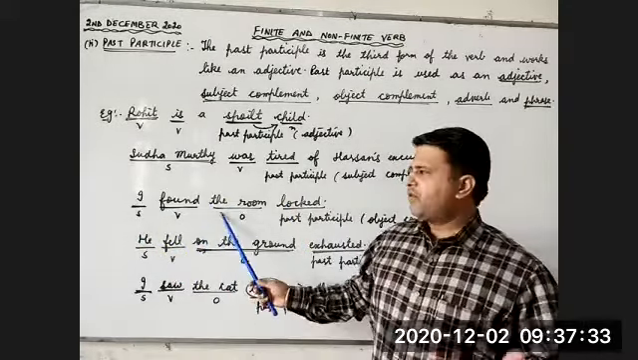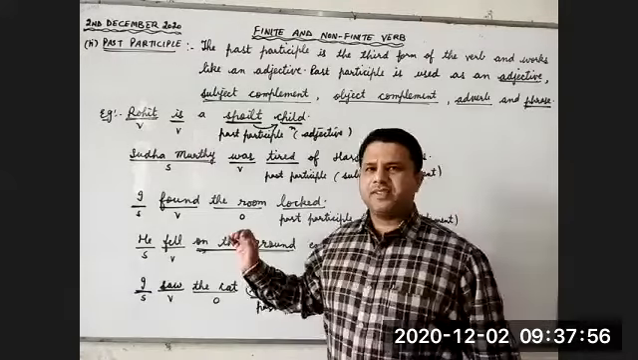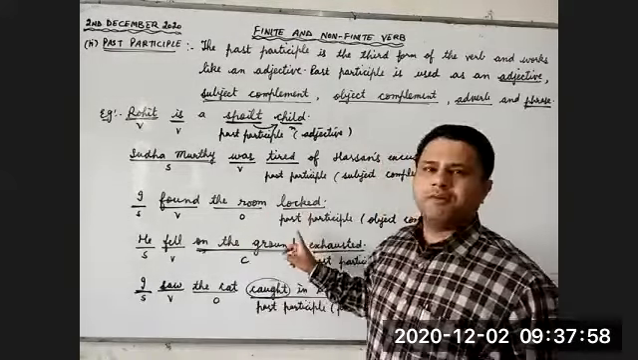What is this word doing? This word is giving us some more information about the object. So that is why it is called an object complement. I found the room locked. Here it is an object complement.